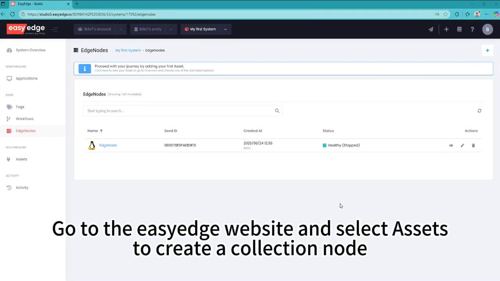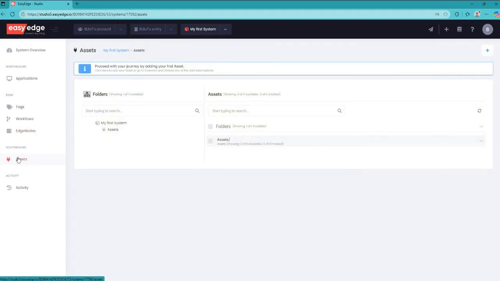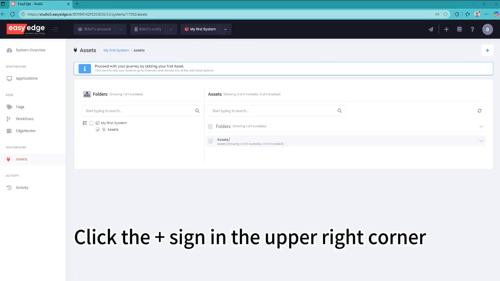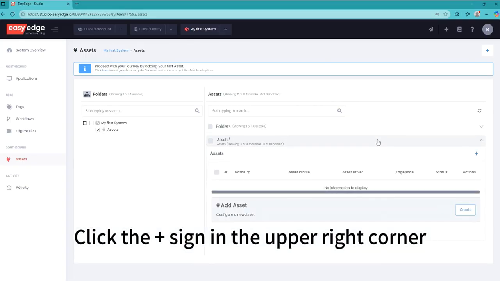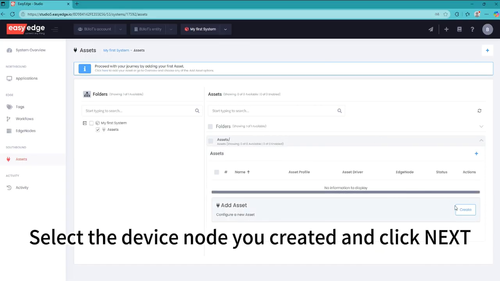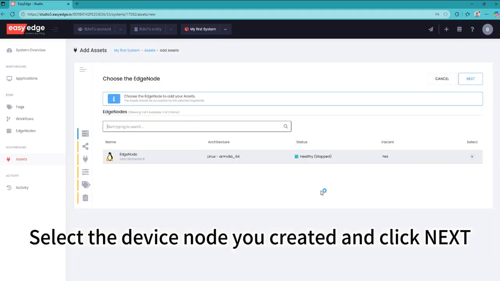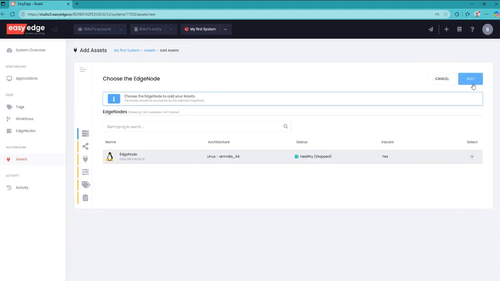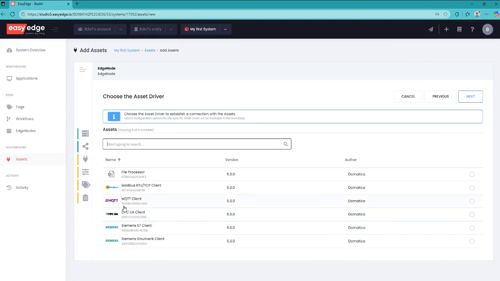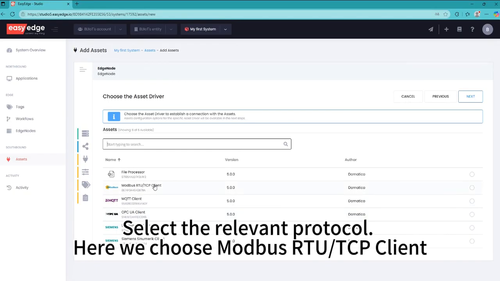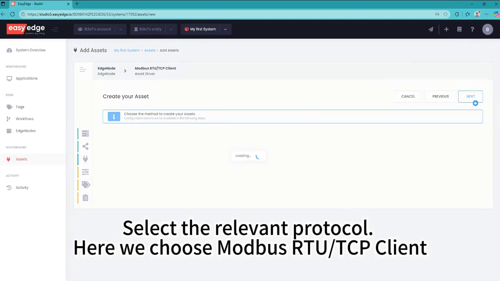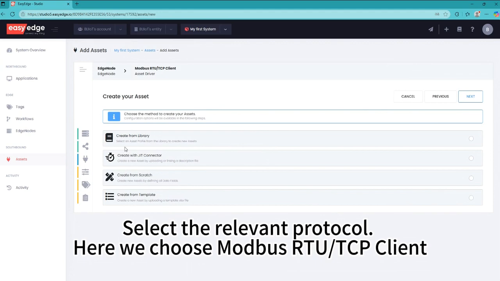Go to the easyedge website and select Assets to create a collection node. Click the plus sign in the upper right corner. Select the device node you created and click Next. Select the relevant protocol. Here we choose Modbus RTU TCP client.